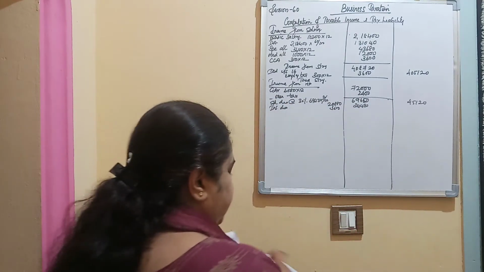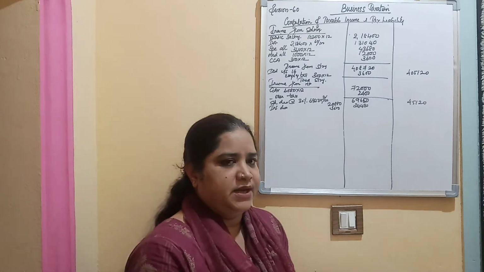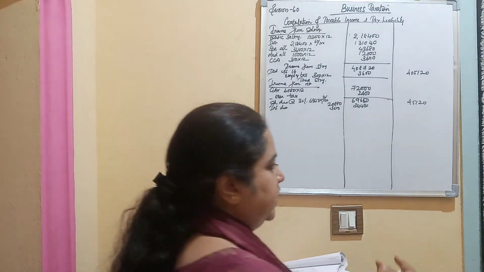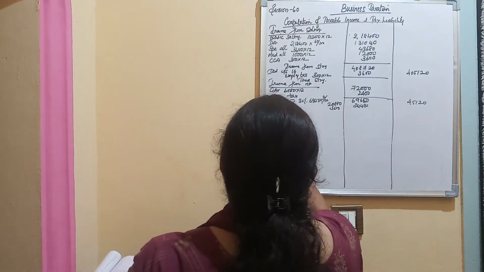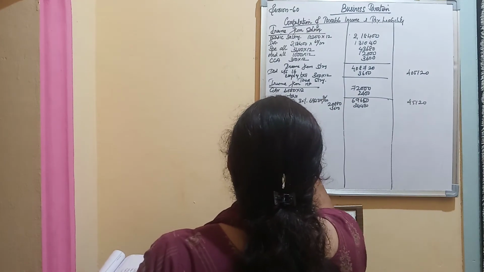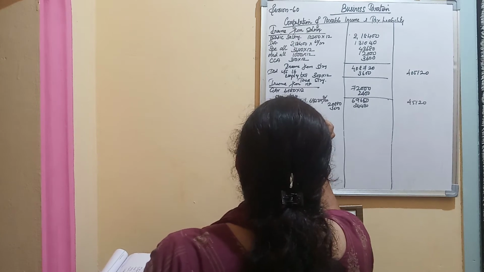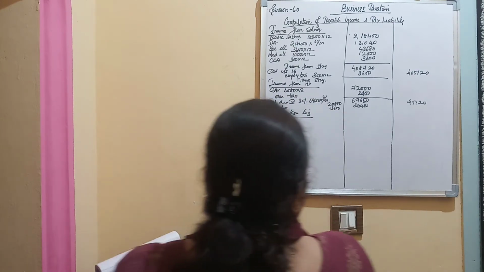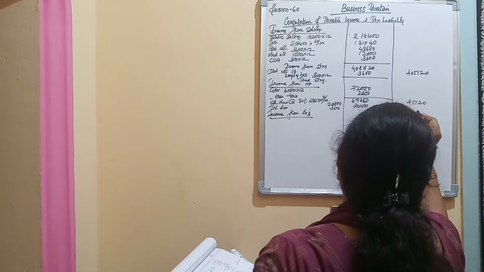So next item is income from business, directly given. What is income from business? They have given for you 1,60,000, which you are directly recording. So third head of income is income from business. So here income from business is how much? It is directly given, 1,60,000. Take it in the answer, 1,60,000.